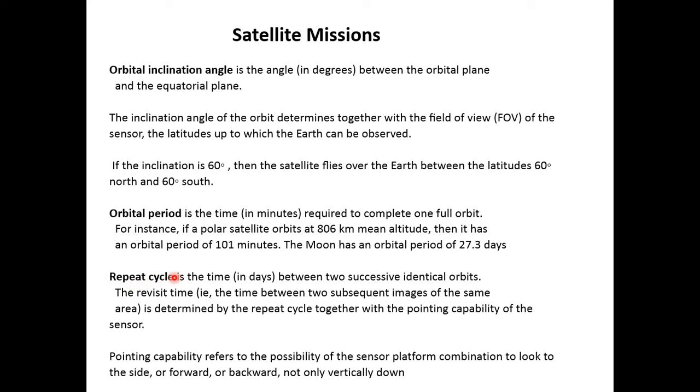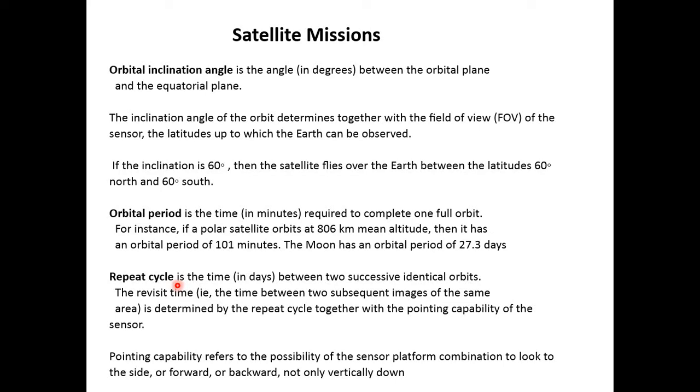Repeat cycle means the time between two successive identical orbits. The revisit time is also called the repeat cycle. It means the time when a satellite observes the same ground area. Like Landsat covers the same ground surface after 16 days, and Spot or other higher resolution satellites like IKONOS observe the same ground surface after 27 days.